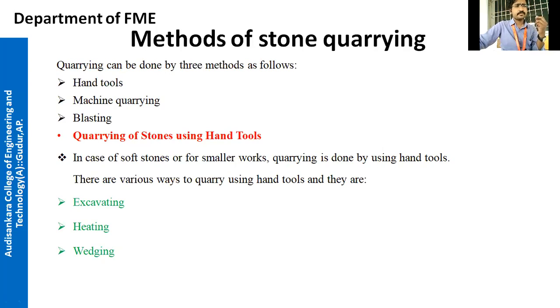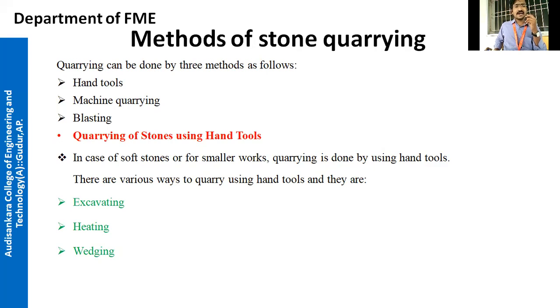Next step, quarrying of stone using hand tools. In the case of soft stones or for smaller work, quarrying is done by using hand tools. An example of soft stone is stratified rock. What happens if there is a stratified rock? There will be a number of layers, so we can separate those layers very easily. So we can use this hand tool method.